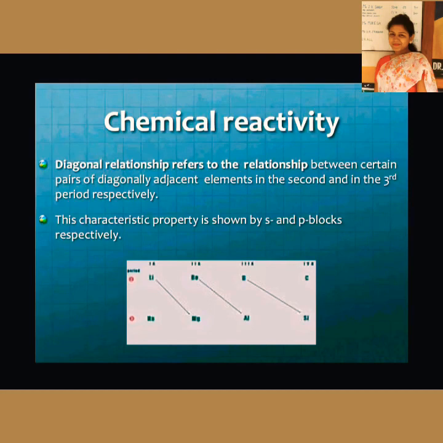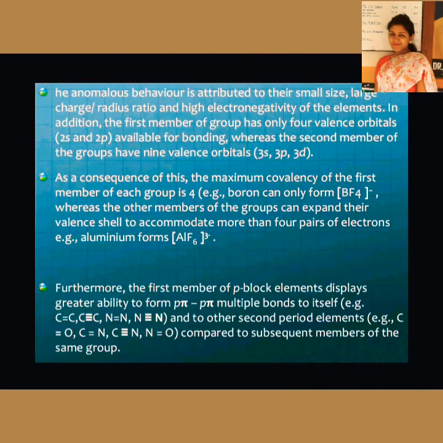What chemical properties? For example, lithium generally forms covalent compounds. Beryllium also, same thing. Now aluminium also can form covalent compounds. Aluminium chloride is predominantly covalent in nature. Now besides this, there are differences also. Now why is this anomalous behavior? It is due to their small size, large charge to radius ratio, and high electronegativity of the elements.